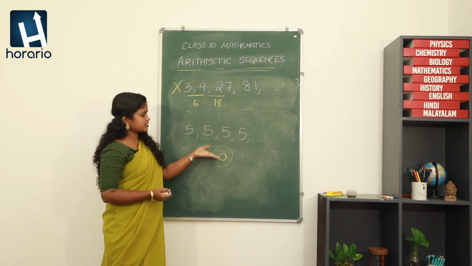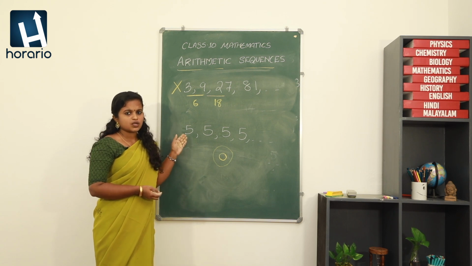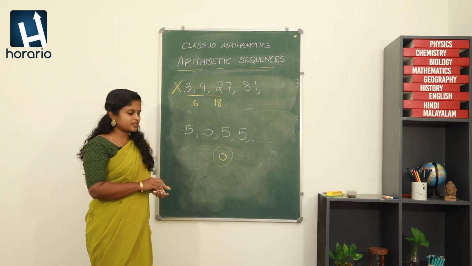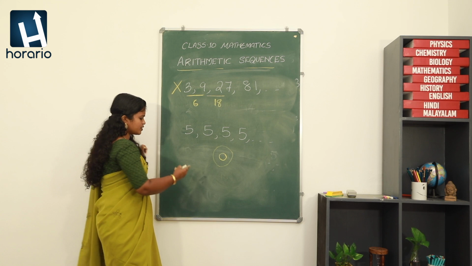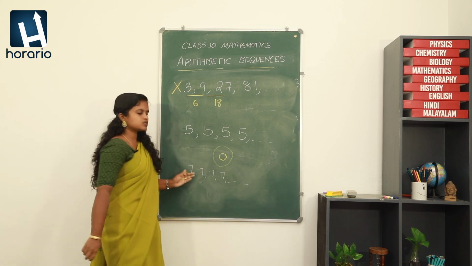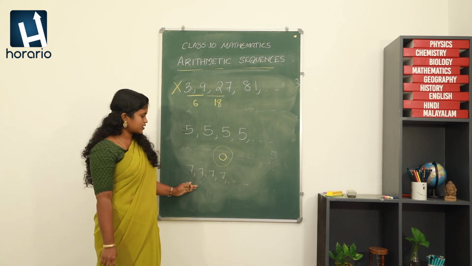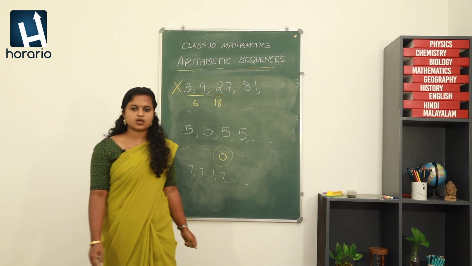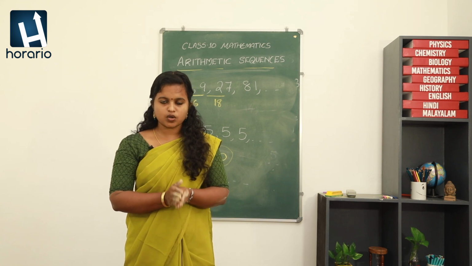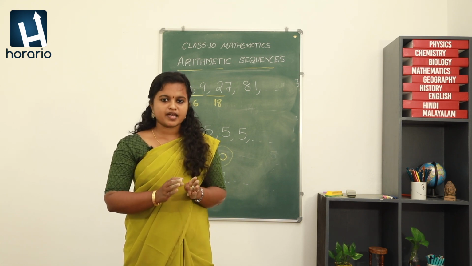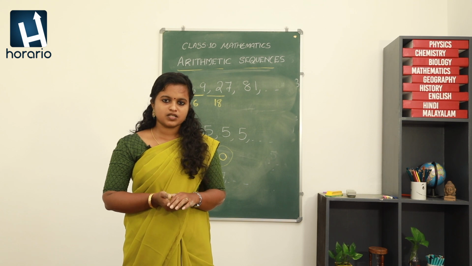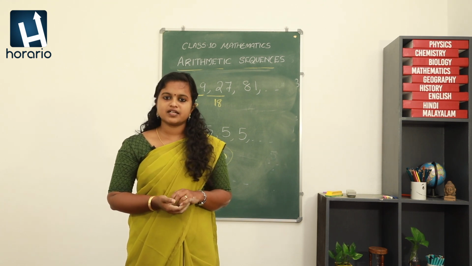Fine. So we got another arithmetic sequence and it can be called a constant sequence because it is having only one number. Okay, can you make any other arithmetic sequence using this? Yes, simply we can take 7, 7, 7, 7, etc. It is also an arithmetic sequence with common difference 0. So this is what an arithmetic sequence is. We have seen that an arithmetic sequence is a sequence got by starting with any number and a fixed number is being added repeatedly to each term in order to get the next term. So such a number sequence can be called an arithmetic sequence.